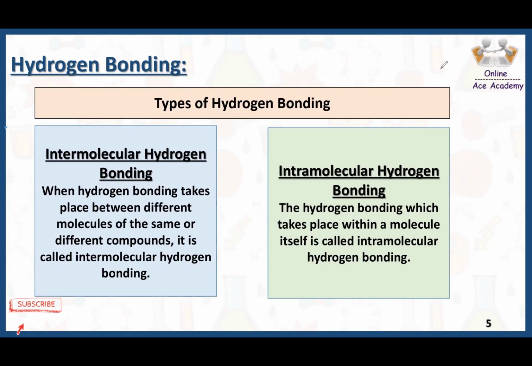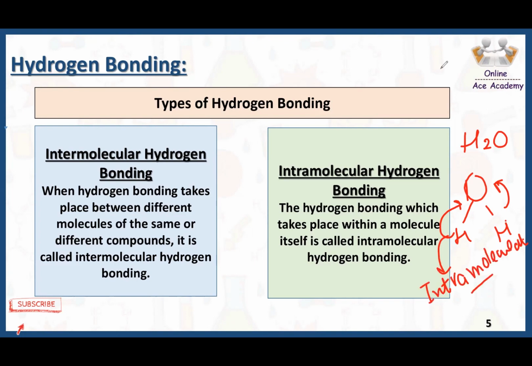Intramolecular hydrogen bonding is the hydrogen bonding which takes place within a molecule itself. Intramolecular means inside. Say, for example, here if I have this water, this hydrogen makes a bond with this oxygen, and this hydrogen also makes a bond with this oxygen. Now the bonding of this hydrogen with this oxygen is inside the molecule. So that is why this bonding is called intramolecular hydrogen bonding.